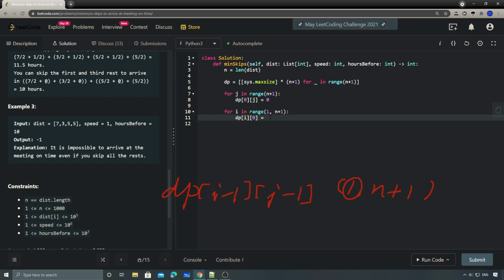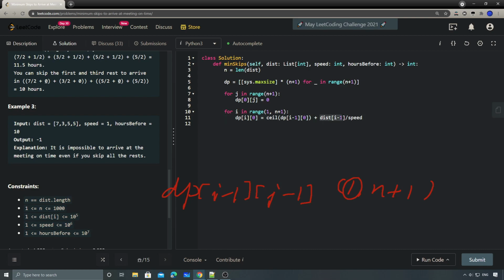That's why for this one, it's basically a ceiling of dp[i-1][0], and then plus the distance of i-1 divided by speed. Since it's 0 skips, we'll always round up, do a ceiling of this, because we'll always need to wait to the next integer time mark, right?